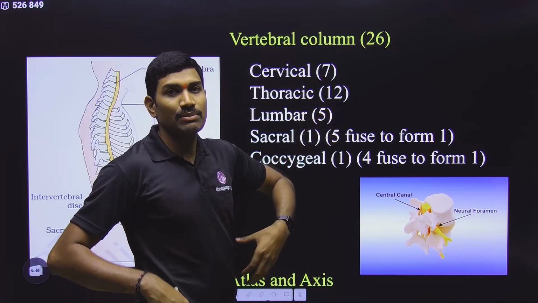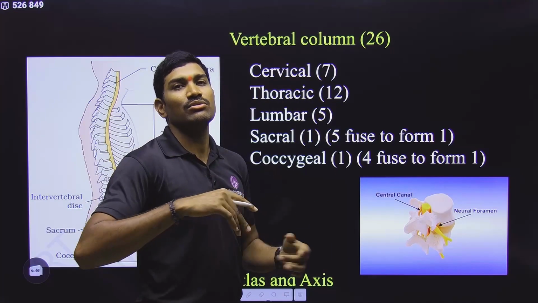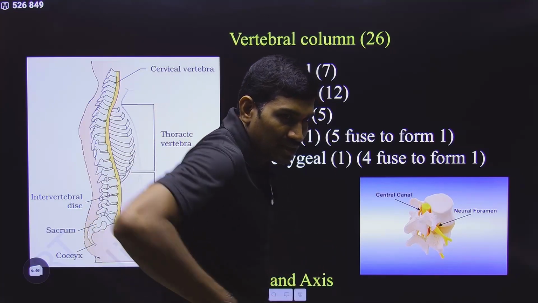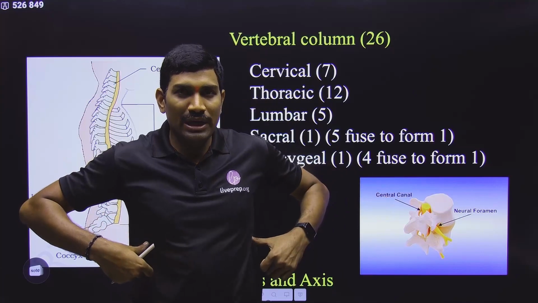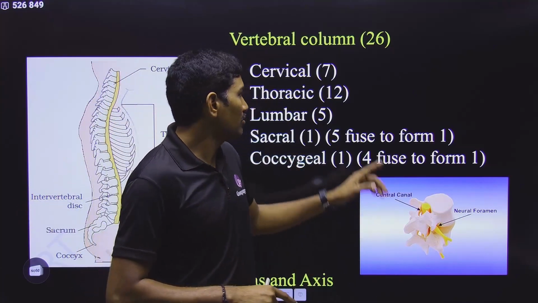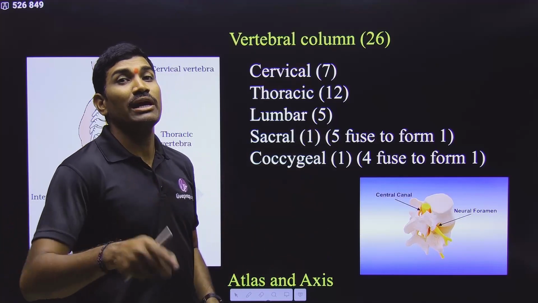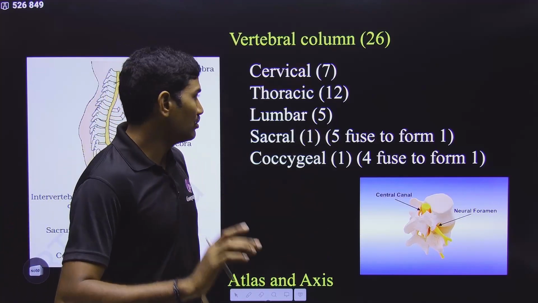And how many ribs are present? 12 pairs. So one pair of ribs is connected with one vertebra, one on each side. This number you please remember.